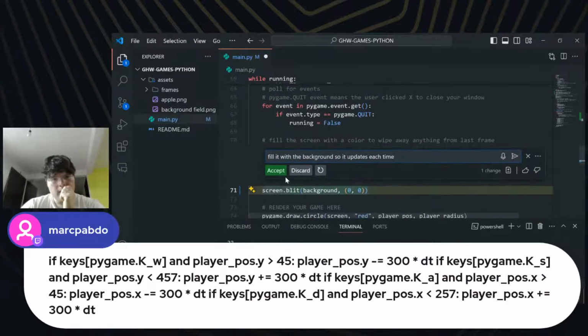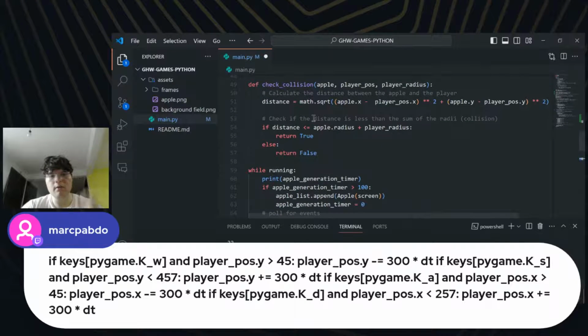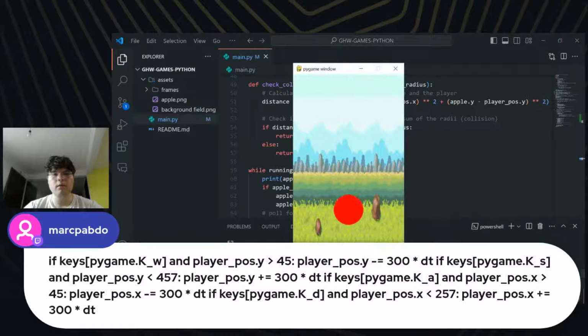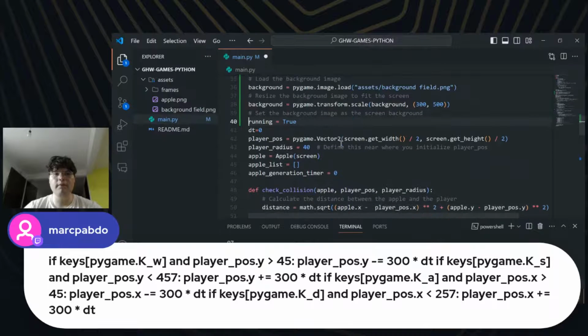Screen blit background. Okay, so it should be here. I don't know. Let's see. Yeah, there you go. Nice. So now we have a background and we have our falling apples. And yeah, for me, that looks good. Let's just quit this and then we can just move around with that.